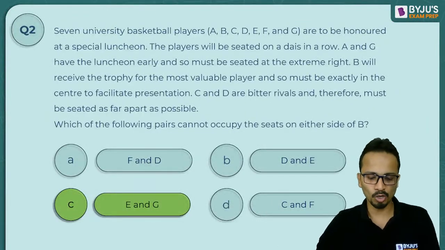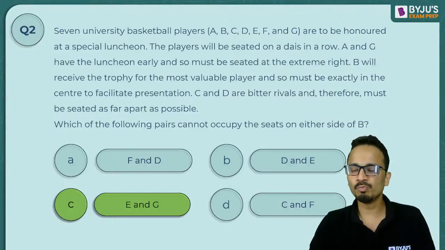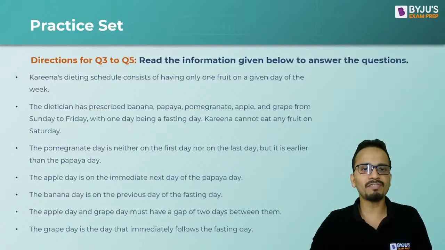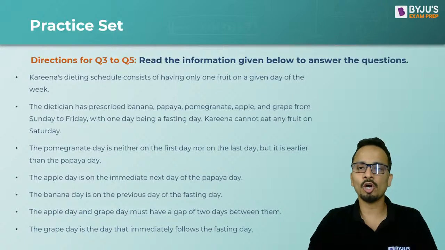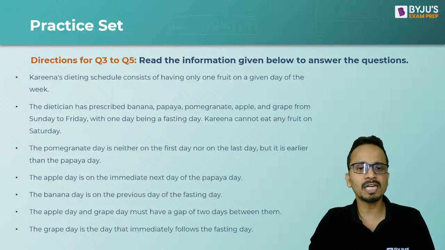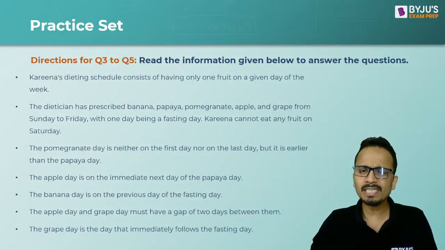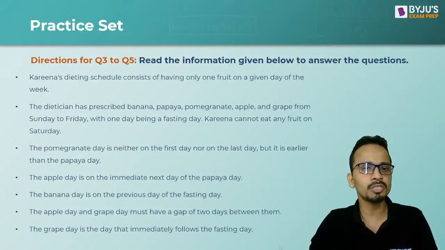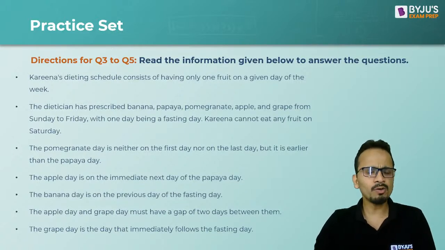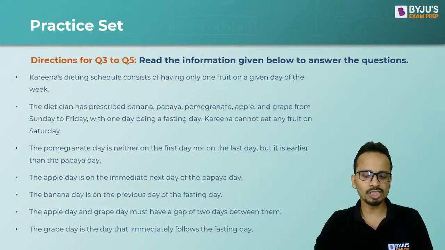All right. Now that was question number 2. Let's move on to question number 3. Questions 3, 4 and 5 are related to the conditions that are given on the screen. So this is the set of 3 questions. All the conditions are displayed in front of you. Read these conditions, draw the arrangement, and then I'll take you to the questions one by one. I'll give you 2 minutes to finish this. Those who are done with the arrangement may post done in the chat box.